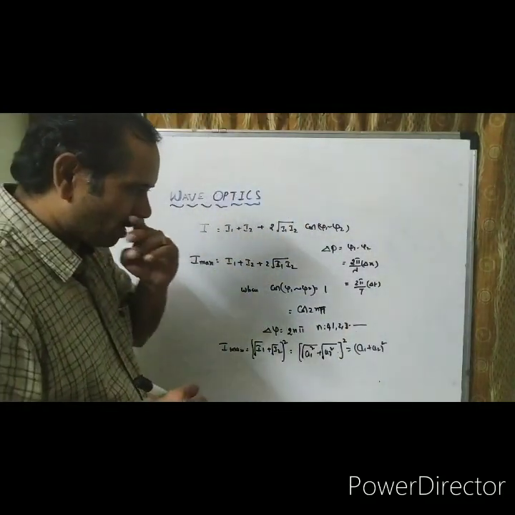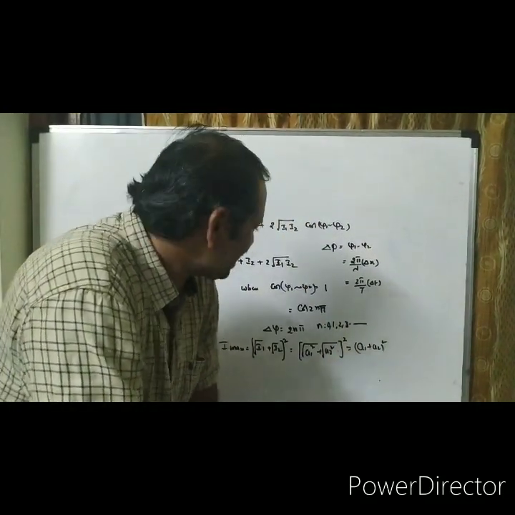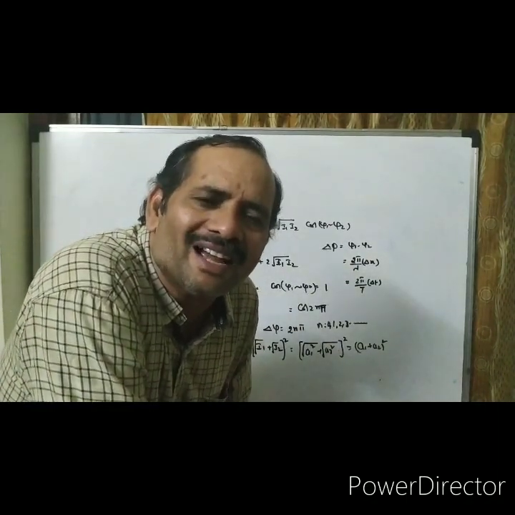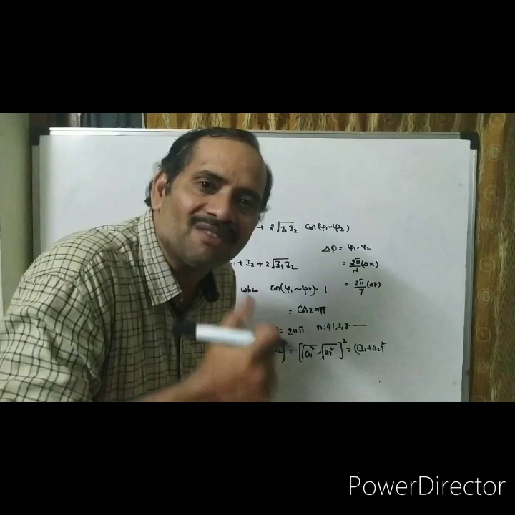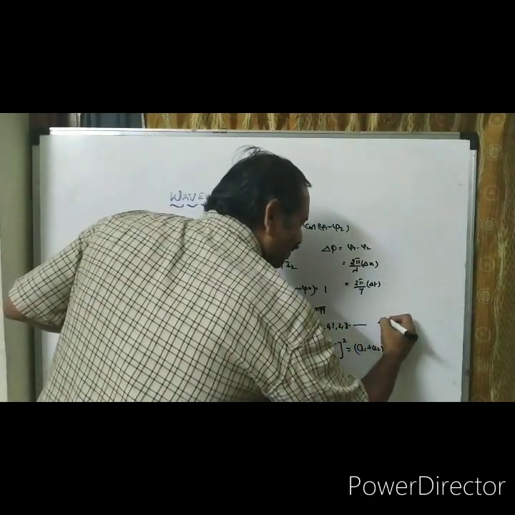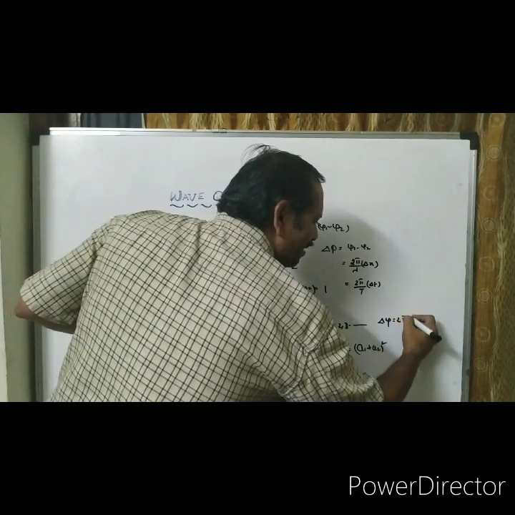Then automatically your mind says, sir, the condition for maximum is phase difference delta phi equal to 2n pi. In terms of path difference, what is it? Delta phi equal to 2 pi by lambda into delta x.